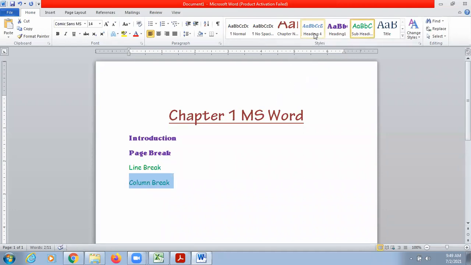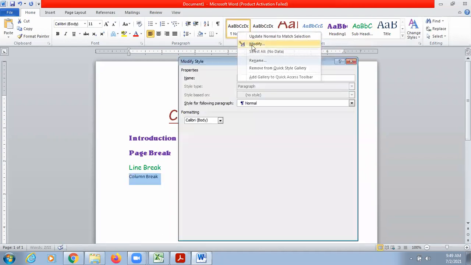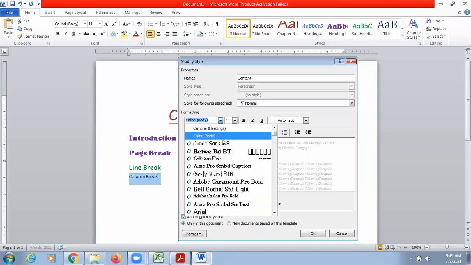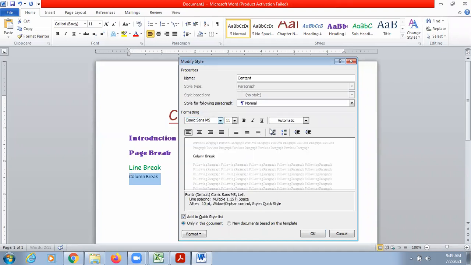Now let's make something for the content also. So modify, give it the name content of your book. I want my content to appear in black color, because normally the content in books is in black color. So let's choose this writing style and size should be 12. It should not be bold, it should not be italic. Okay.